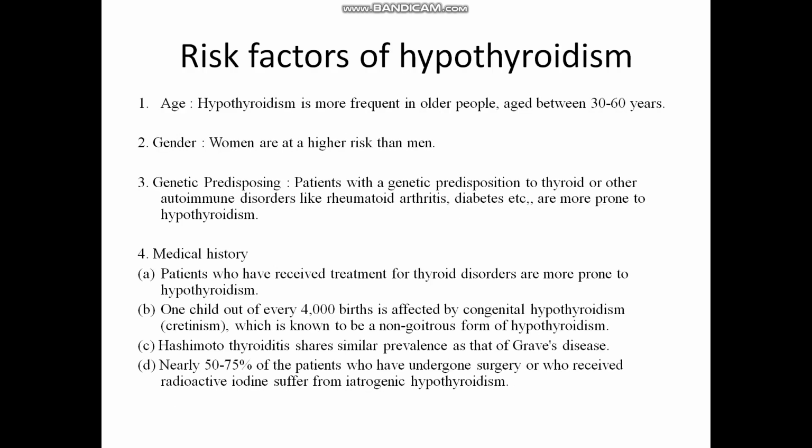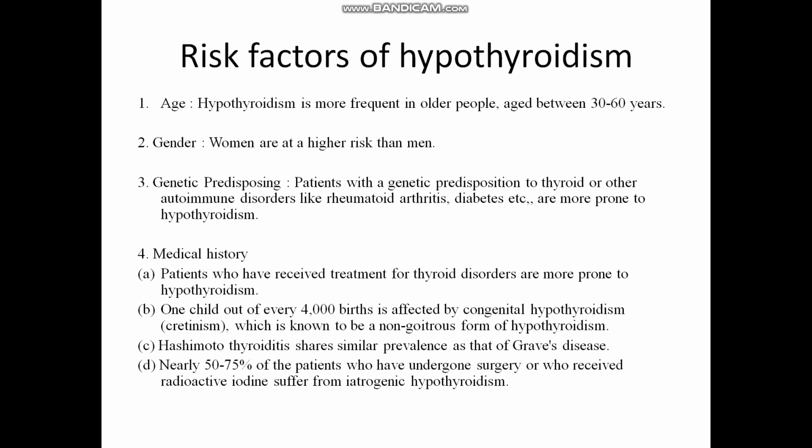Next, we will see the risk factors for hypothyroidism. What are the risk factors? Number one, age. Hypothyroidism is more frequent in people aged between 30 and 60 years. Next is gender. Women are at higher risk than men. That means women are more prone to hypothyroidism. Next is genetic predisposition. Patients with a genetic predisposition to thyroid or other autoimmune disorders like rheumatoid arthritis, diabetes, etc. are more prone to hypothyroidism.